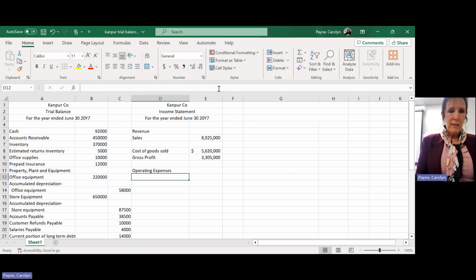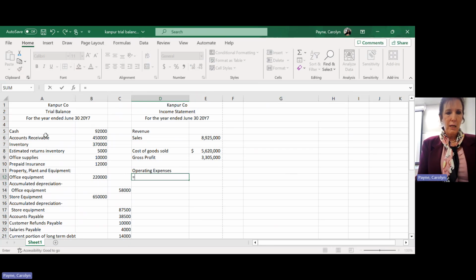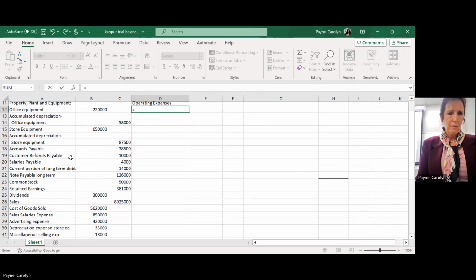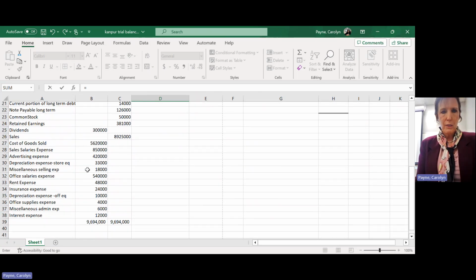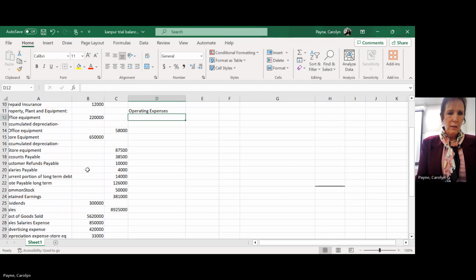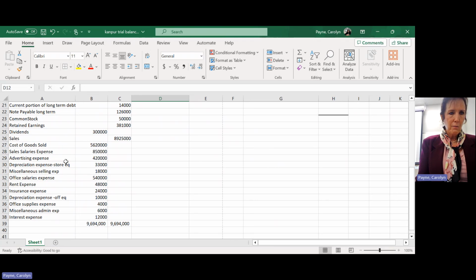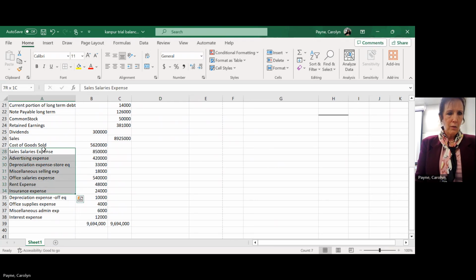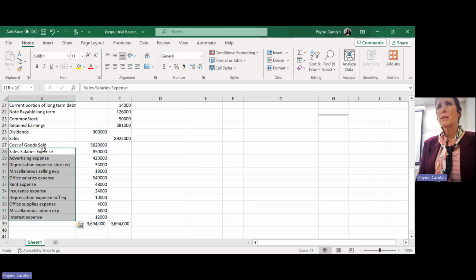All right. So our operating expenses, I'm going to hit my equal sign and come down here. Actually, I'm not going to hit the equal sign. I'm just going to copy it. I'm going to come down here and copy. So I can highlight this whole thing. All of my operating expenses. What's an operating expense?